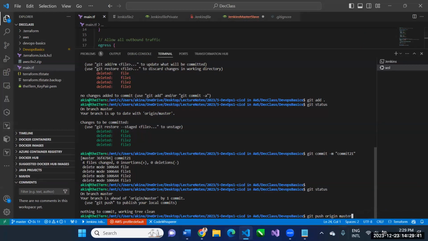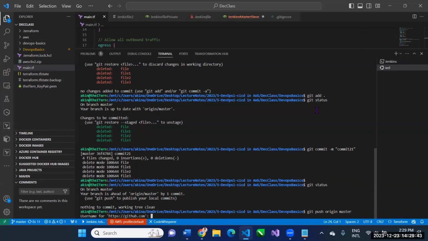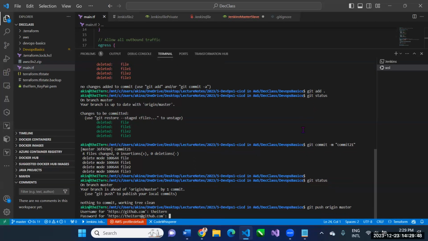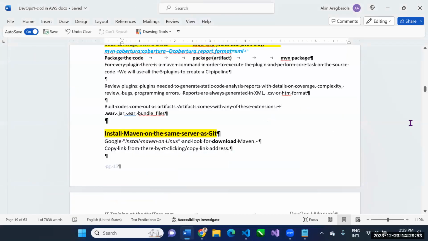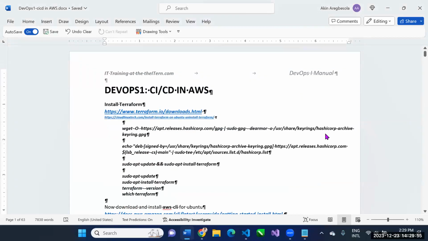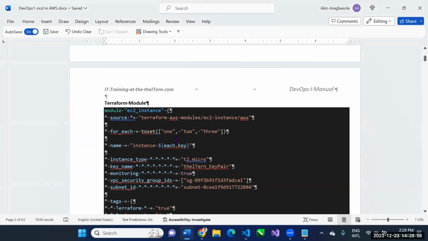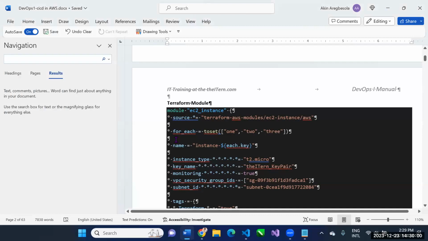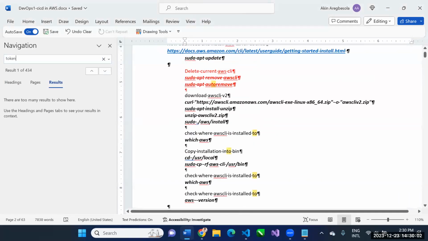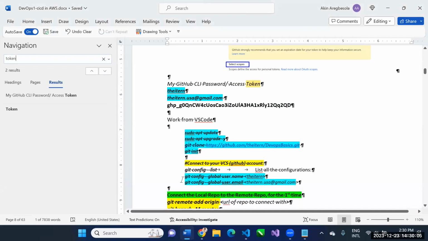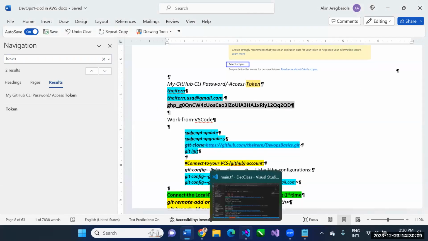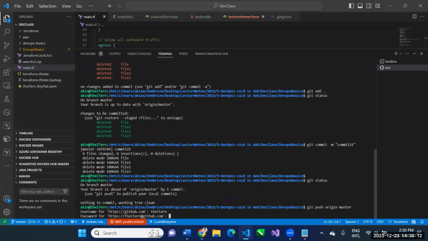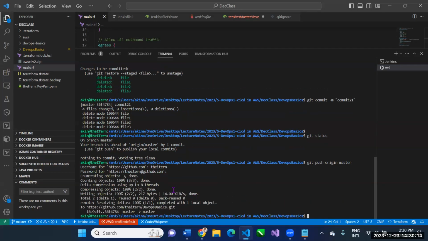So if I press enter, that means for my username, the ITern in my own case, then my password. Me, I saved my own in my notes. I'll not be looking everywhere for it. I just go to my notes and I'll say Control F token. I'll just get it. Control C, and I'll provide it right here. And then I press enter. Look, it's pushed. No problem.